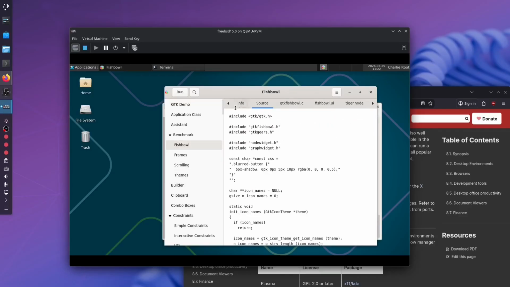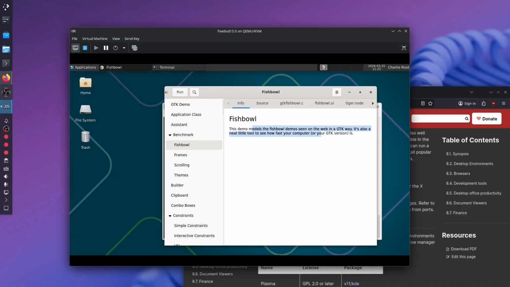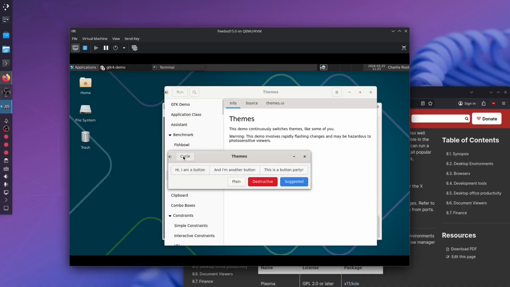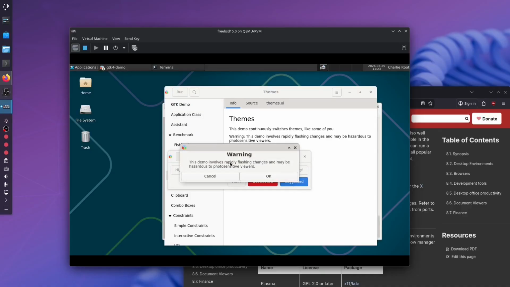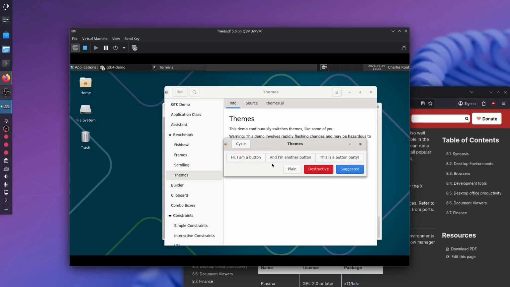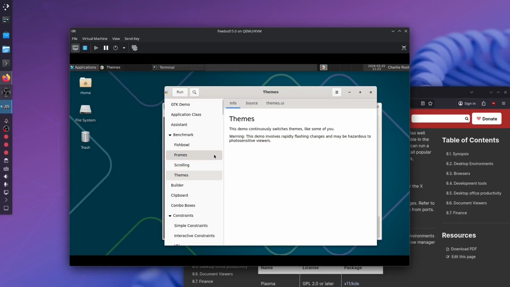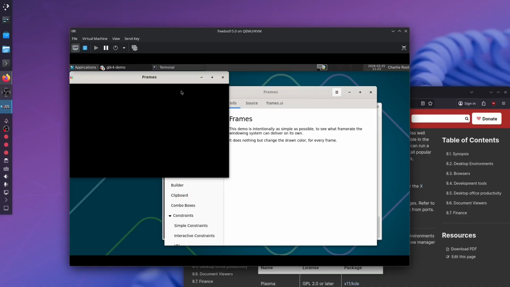Fishbowl. Oh, run. Let's try this. Cycle. Okay, let's not do that then, just in case. Okay, this is just buttons. Let's try this one, frames.